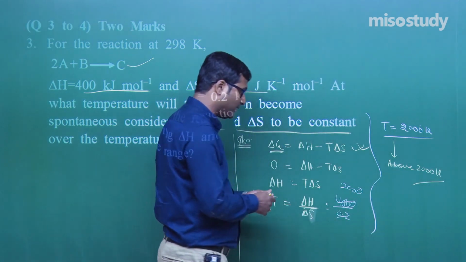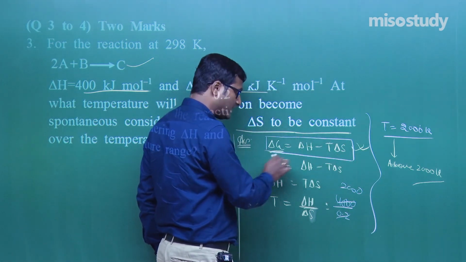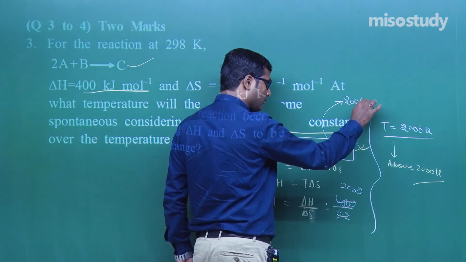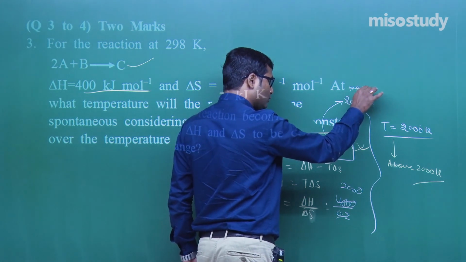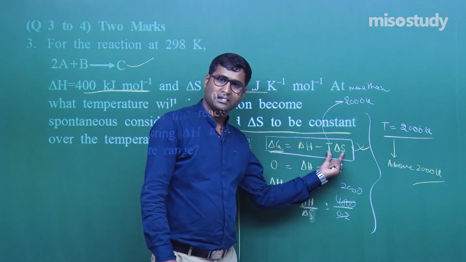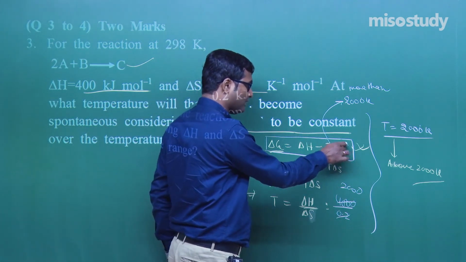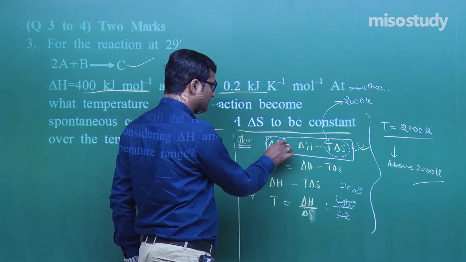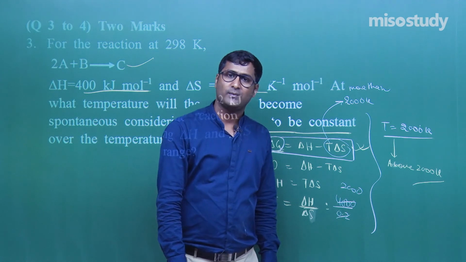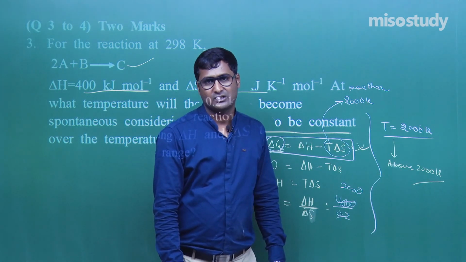Above 2000 Kelvin, the formula is delta G is equal to delta H minus T delta S. If temperature is more than 2000 Kelvin, this term becomes negative, which ultimately makes delta G negative. If delta G is negative, the process is spontaneous. So we can say above 2000 Kelvin, the process will be spontaneous.